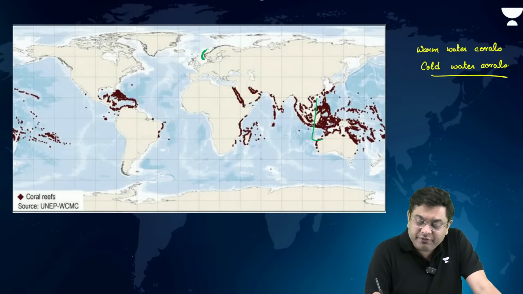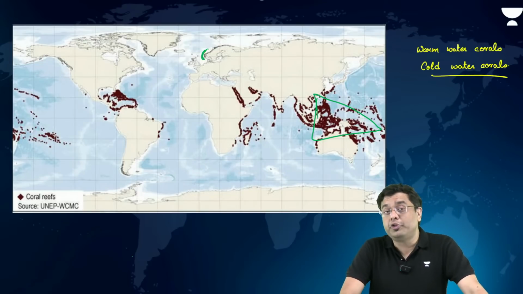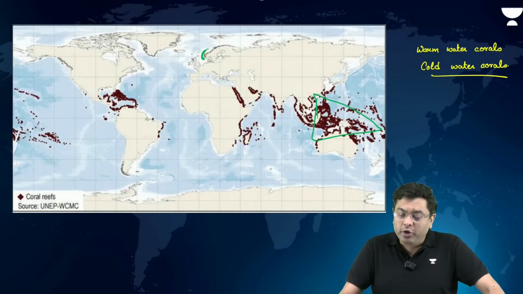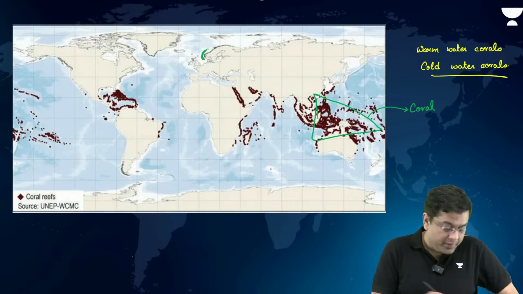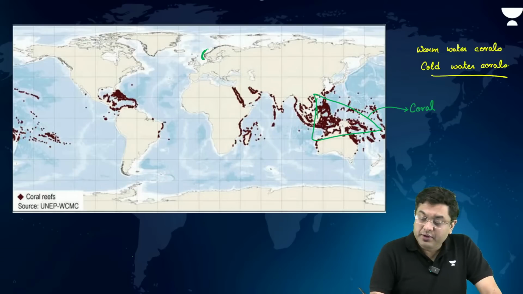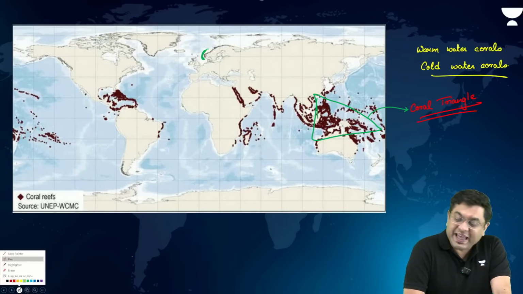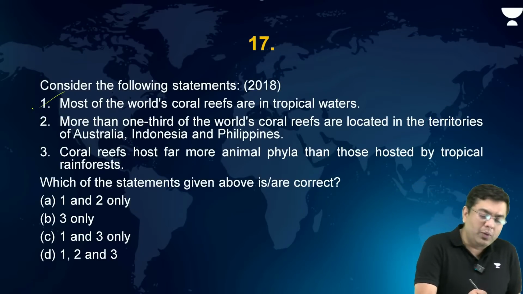Now it is in this region where you will find a greater abundance, not only in terms of the population, but also the species diversity within the corals. So this is what is also famously referred to as the coral triangle. Okay, this is your region of coral triangle. Now that is the region of maximum dominance of coral. So most of the world's coral reefs are in tropical waters, correct?